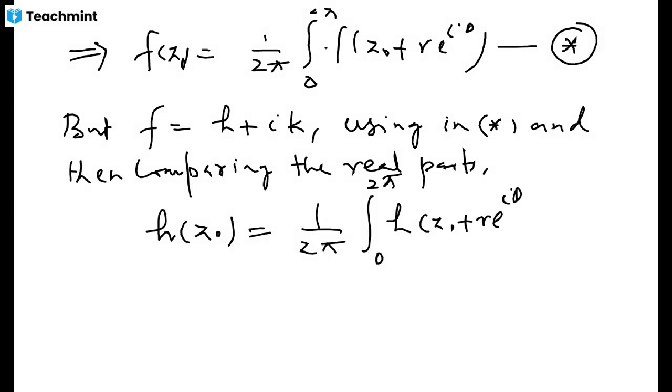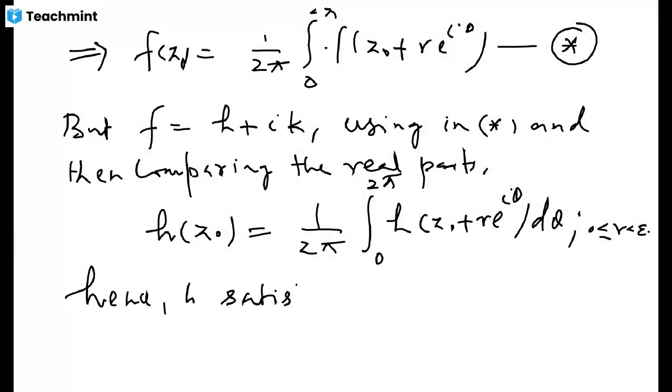And this is nothing but the value of the harmonic function h at z₀ being equal to the mean, or the average, of the values on the circle of radius r, and r can be any number lying between this. Hence, this shows that h satisfies the mean value property.